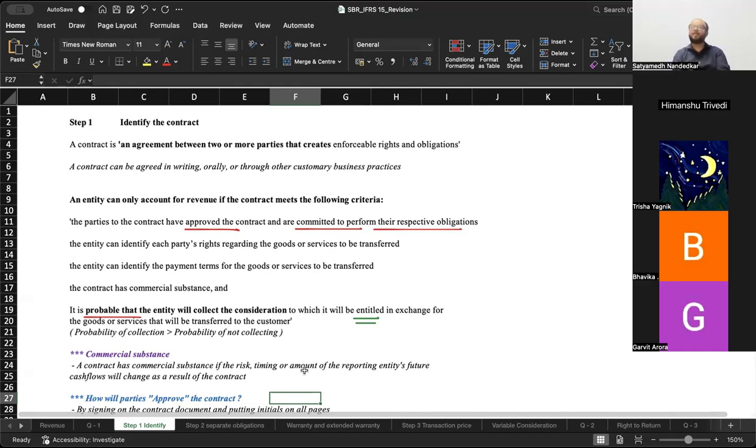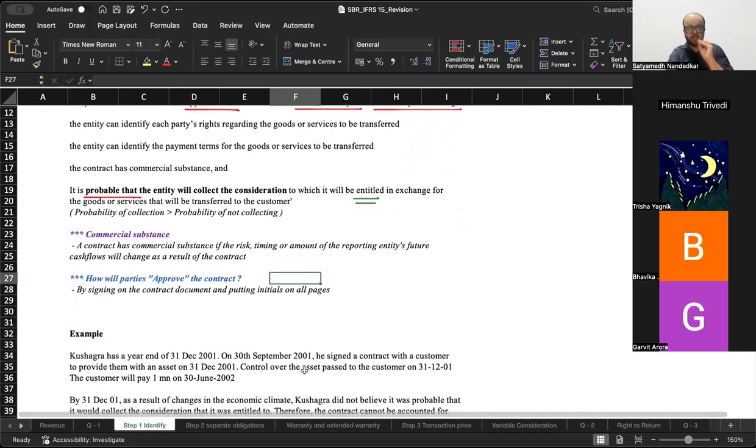When I use the term commercial substance, it means that the nature, timing, or amount of cash flows will change, and "probable" means the chance of collecting the amount from the customer is higher than the probability of not collecting.